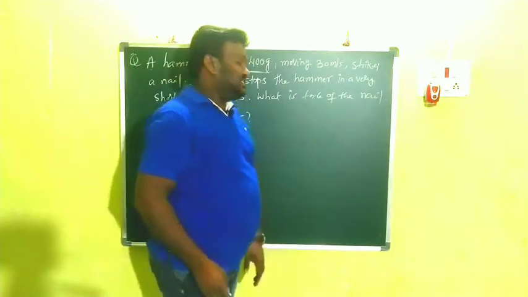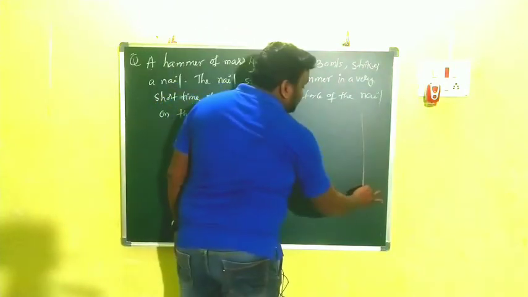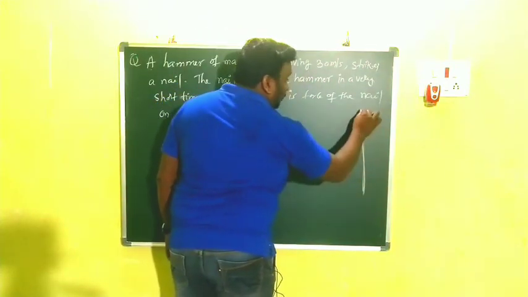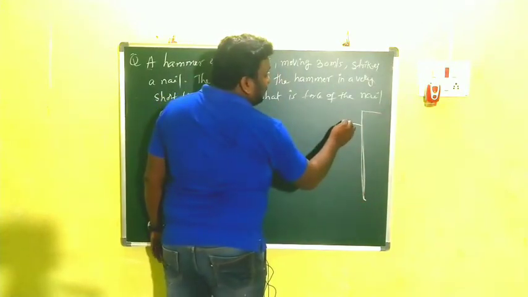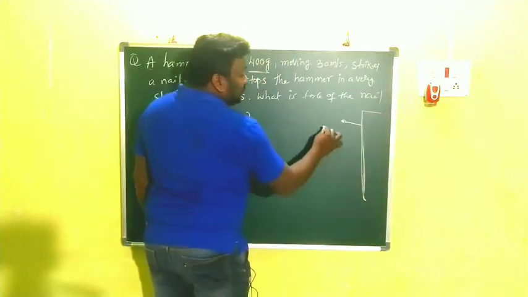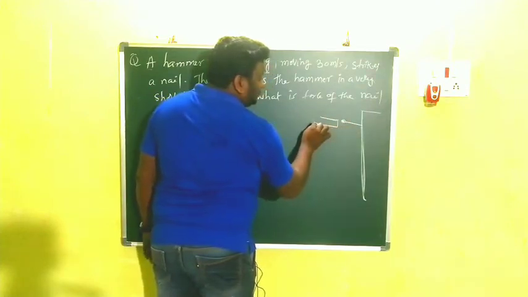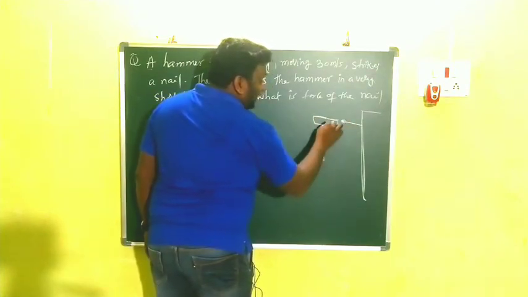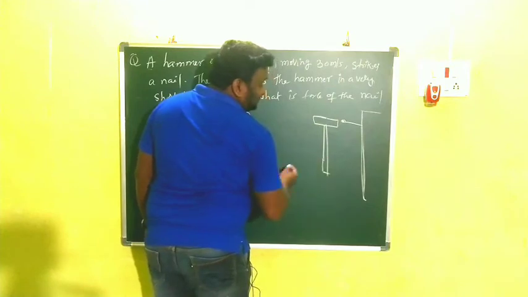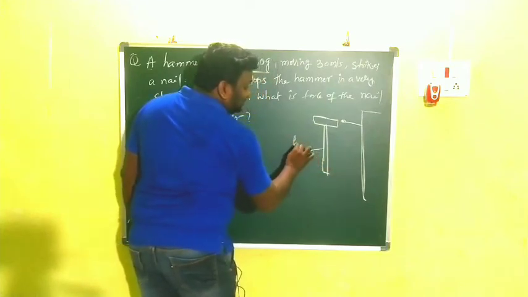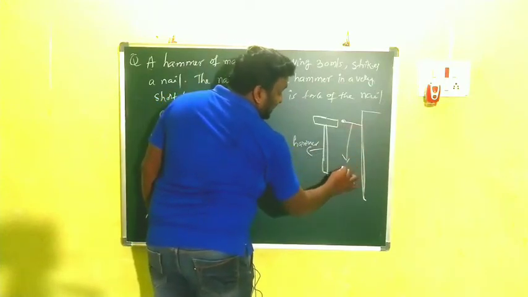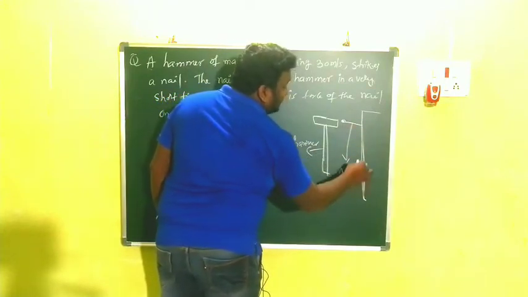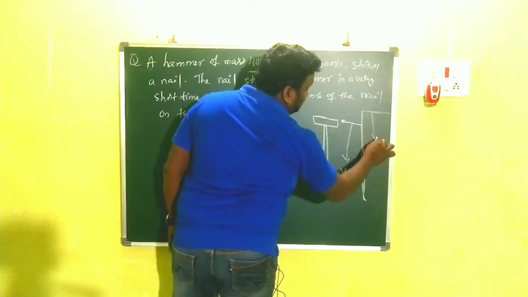One hammer is there, just see here. This is the wall. Clear? This is now the wall. On that wall, one nail is there. This is the nail. So we are striking the nail. This is the hammer. And this one is the nail. And this one is the wall. Just imagine.